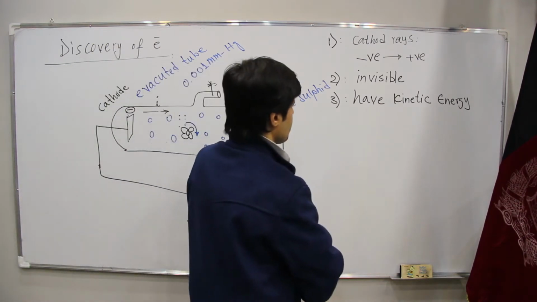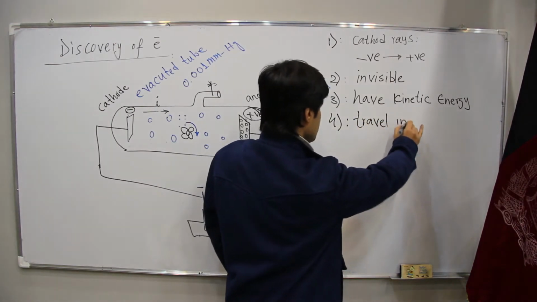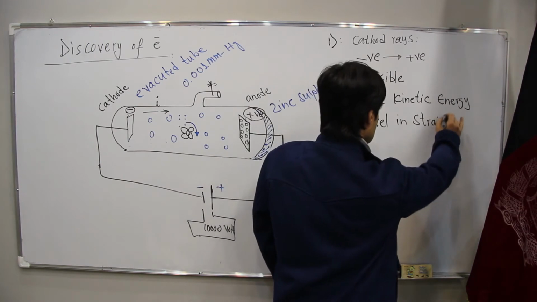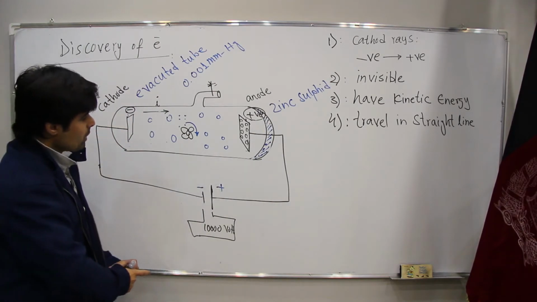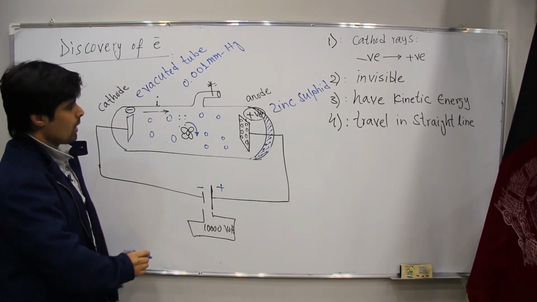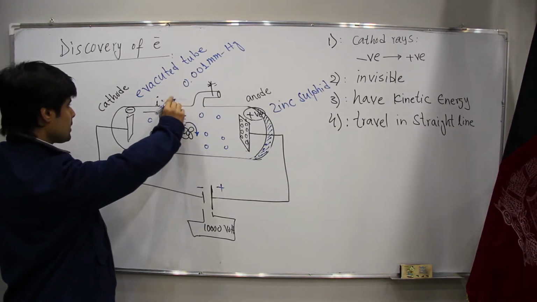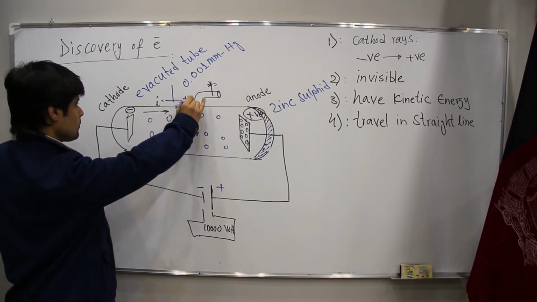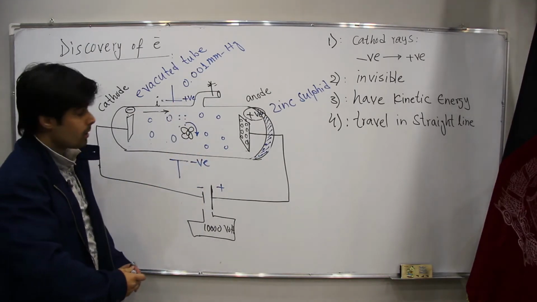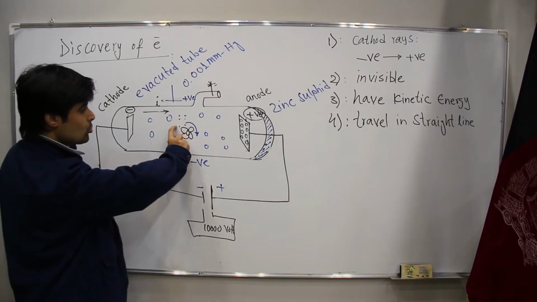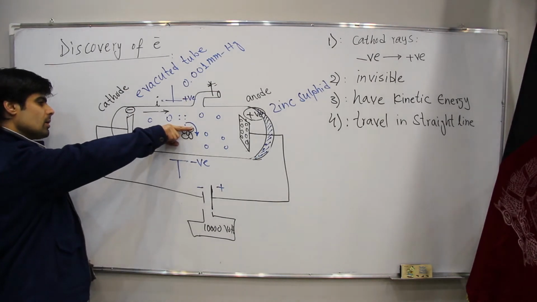Number 4, they travel in a straight line. But when we put, for example, an electric field, like a positive and a negative plate, now these particles do not travel in a straight line.